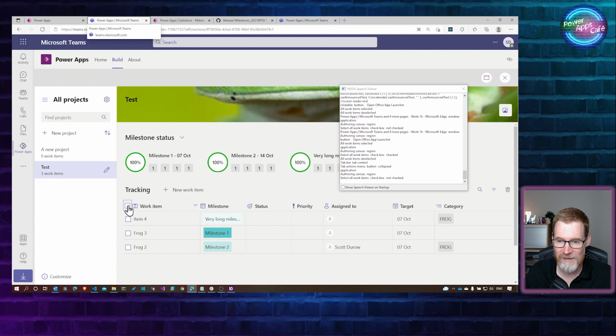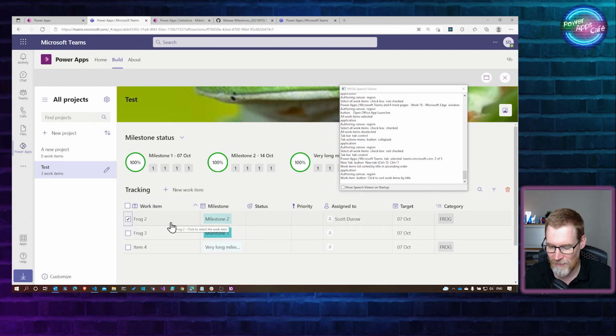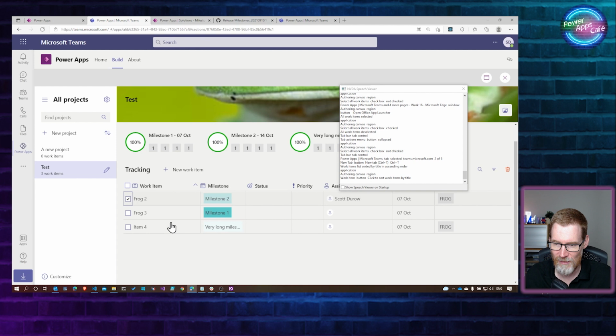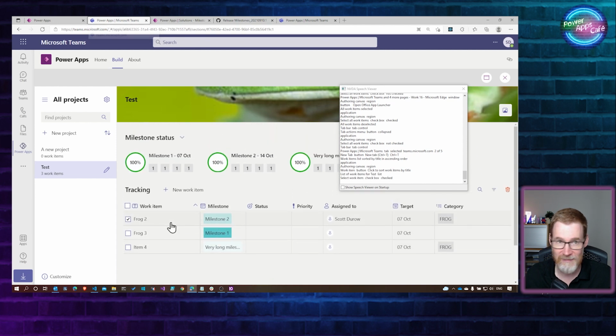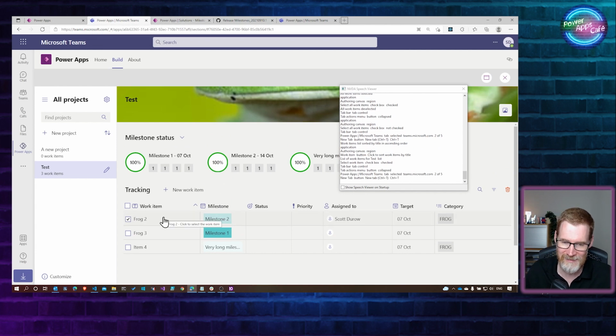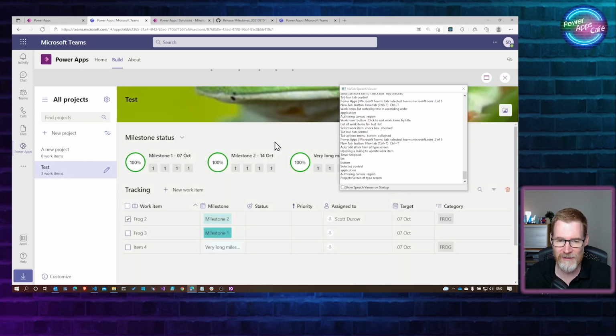But it doesn't seem that tab is actually working here, because if I select this checkbox, I should be able to use some cursor keys. If I click tab, it's taking me right up to here. So it doesn't look like accessibility, and that's not uncommon, to be honest. It's very difficult to make grid type functionality fully accessible.